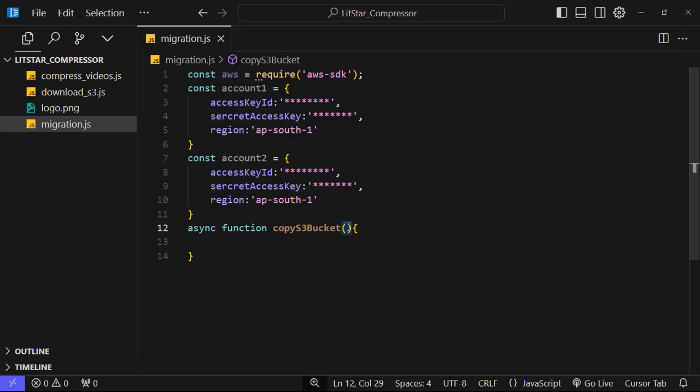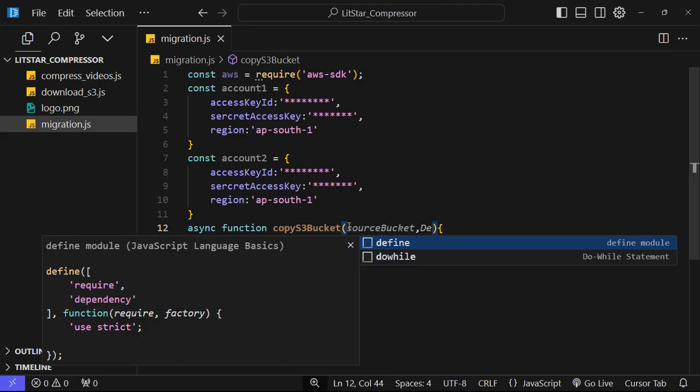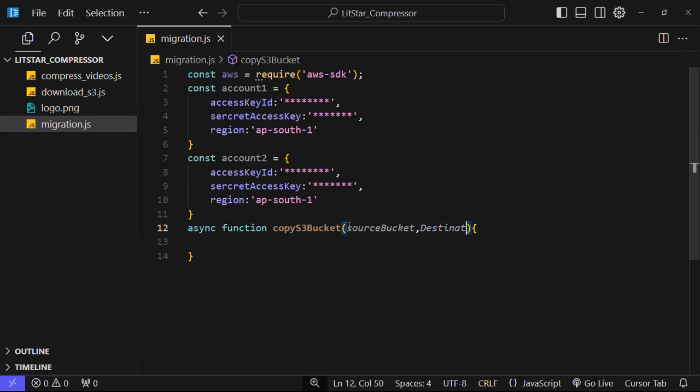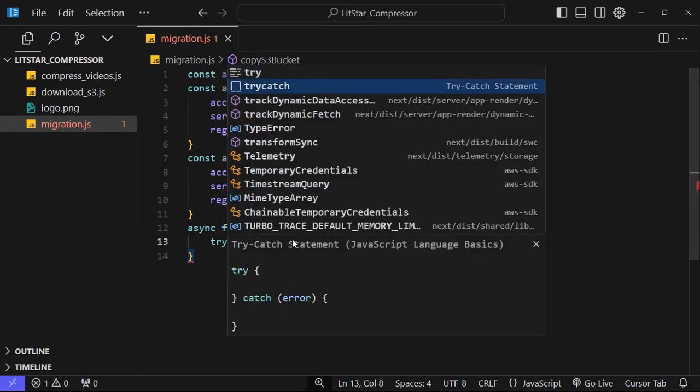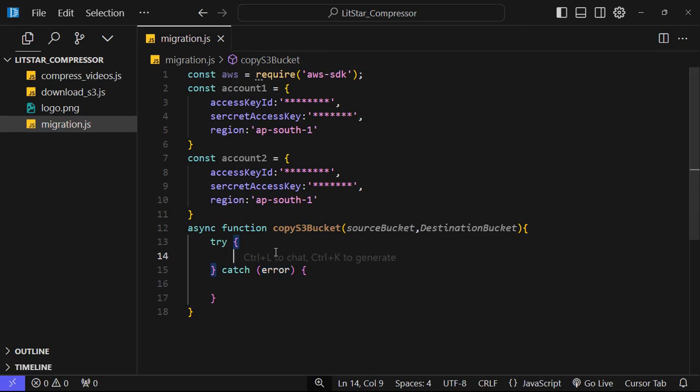It takes the source bucket and the destination bucket, which we will get when we are calling the function. Now here we will use a try and catch. We do not want to leave any error that occurs unhandled, so we will handle the error.